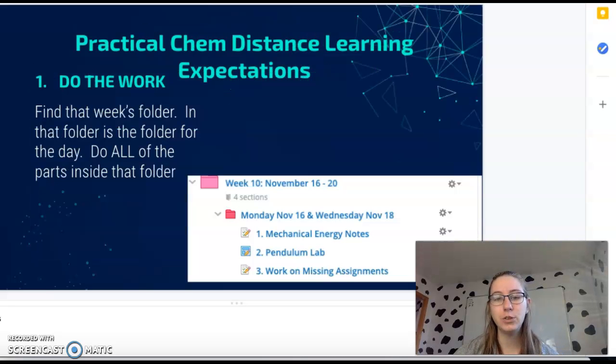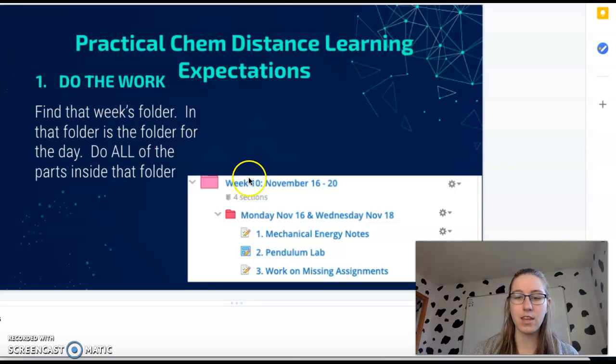The first thing you should do is your work. Find that week's folder, and in that folder is a specific day folder, and you should do all parts of it. It should look something like this, for instance, week 10 from last trimester. Yours will be just Wednesday or just Thursday, because I only have your class Wednesdays and Thursdays. You'll find the Wednesday folder, see all the things in there, and you'll do all of them.